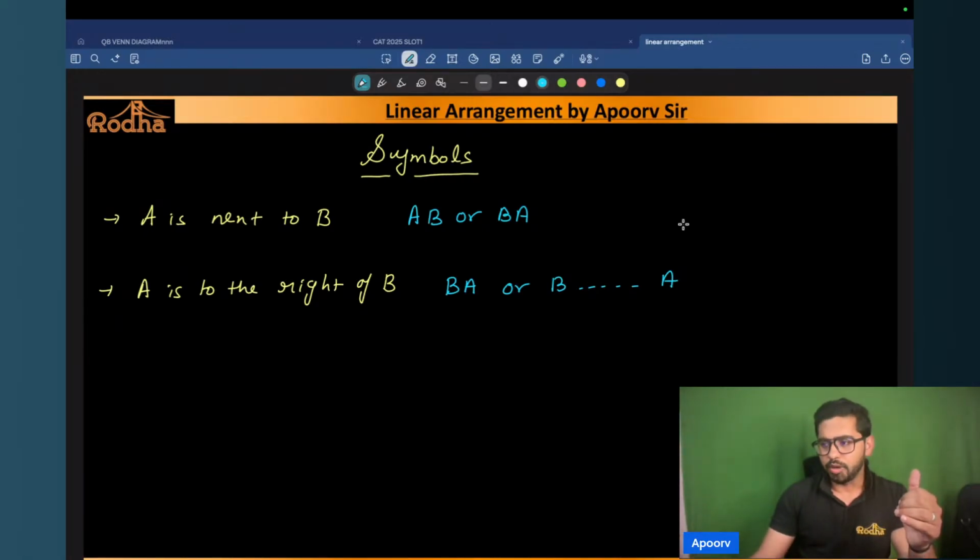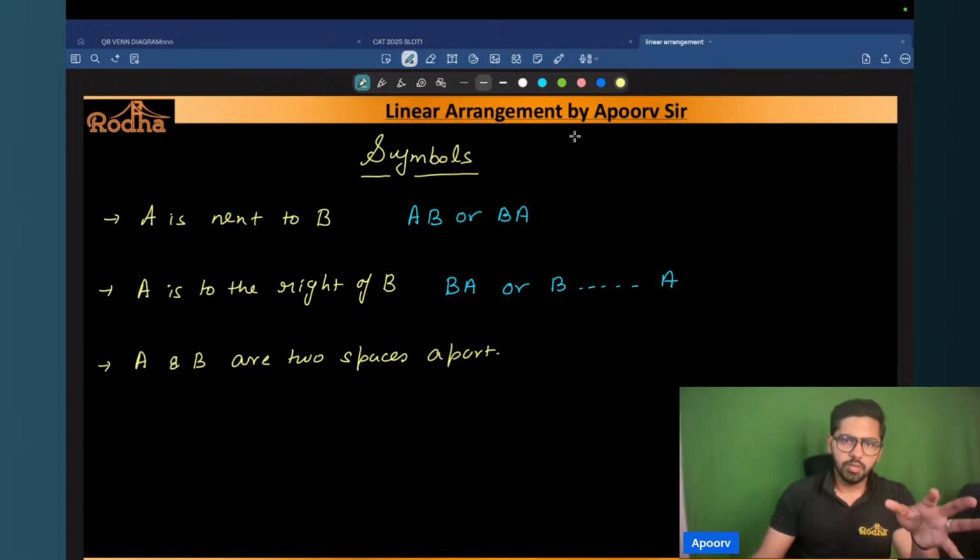And another very important statement that you need to understand here is, let's say I tell you that A and B are two spaces apart. A lot of people make the placement like this: A here, and B here, right? But remember, this is incorrect. When you're saying that A and B are two spaces apart, there is somebody standing in this gap, right? There's somebody standing in this particular gap.